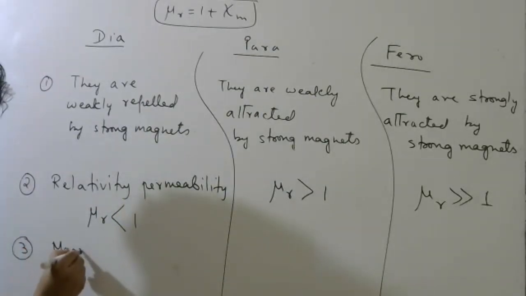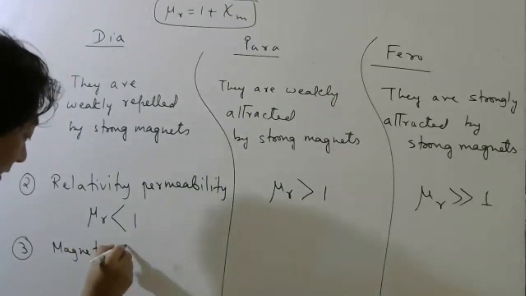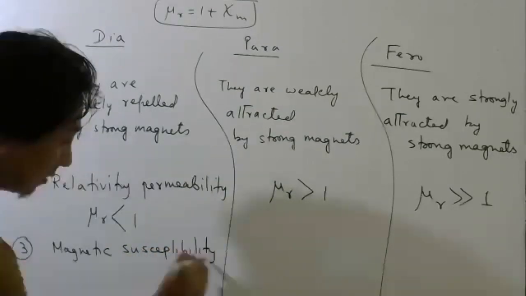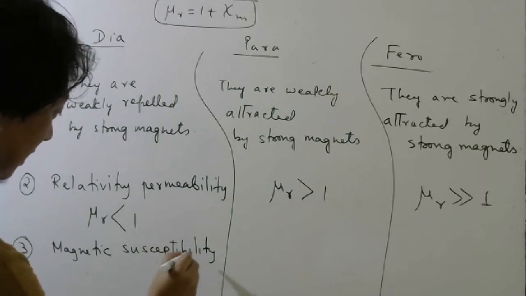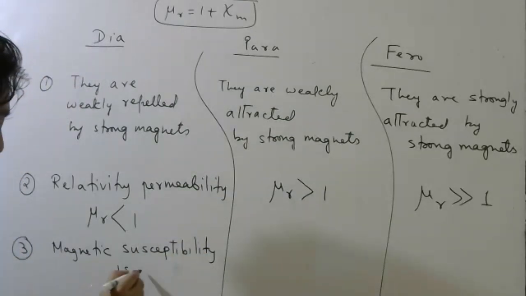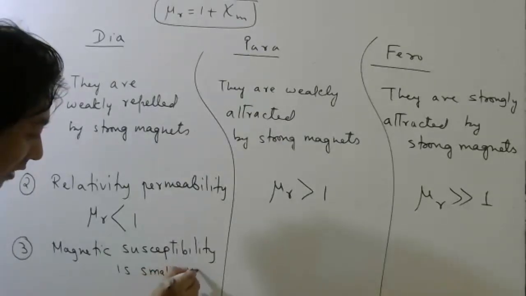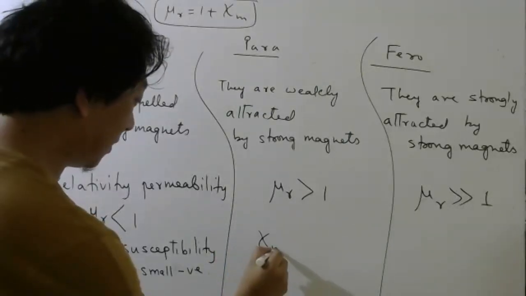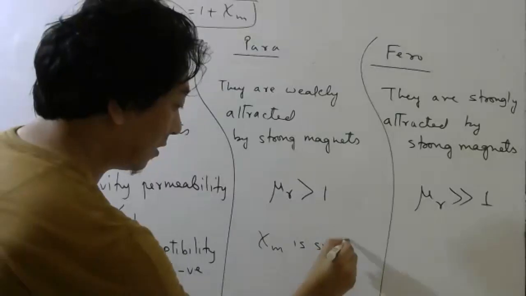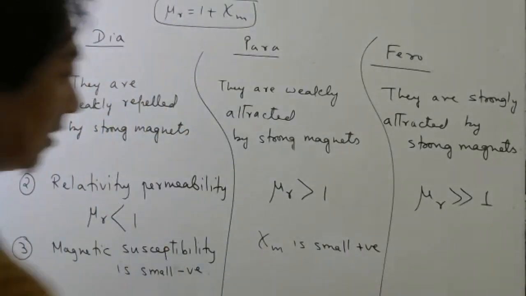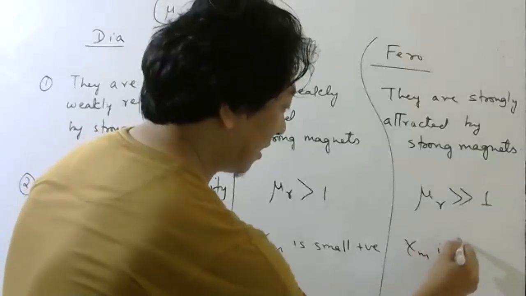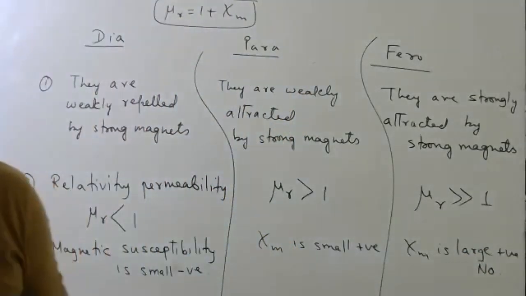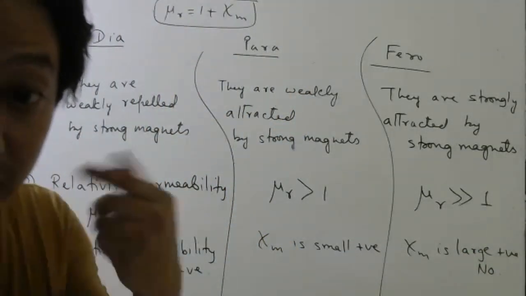Magnetic susceptibility is a small negative number for diamagnetic, okay? Here susceptibility is a small positive number, and here you know what to write, a large positive number.